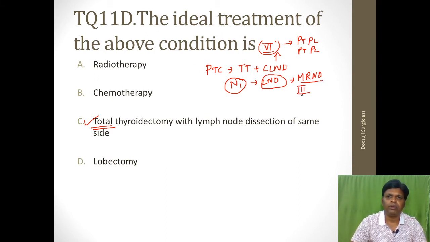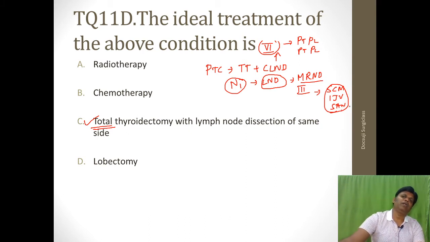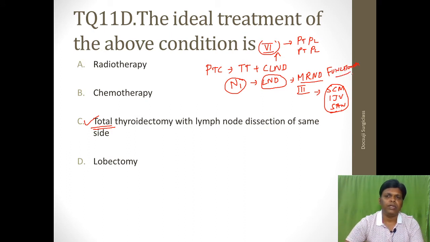What do you mean by type 3? Which is nothing but preserving all three structures, that is SCM, IJV and spinal accessory nerve, and taking out the lymph nodes. That is called MRND type 3, otherwise called functional neck dissection. So this is the treatment for papillary thyroid carcinoma.